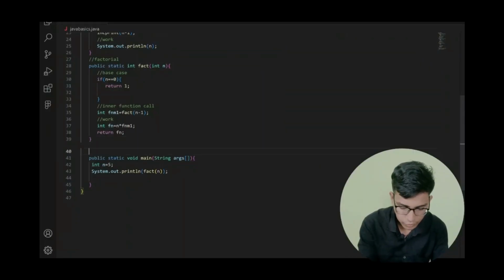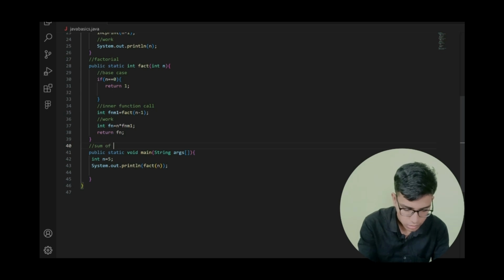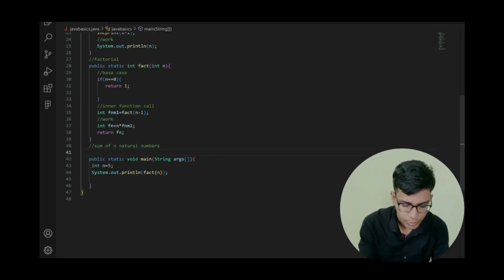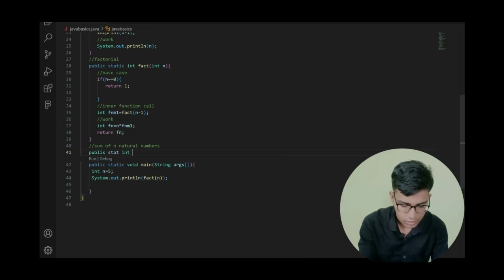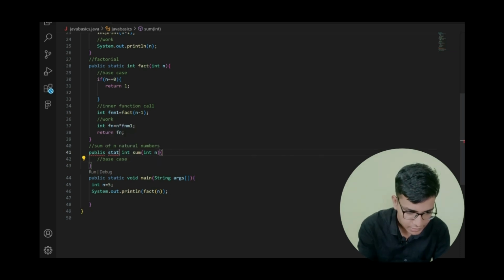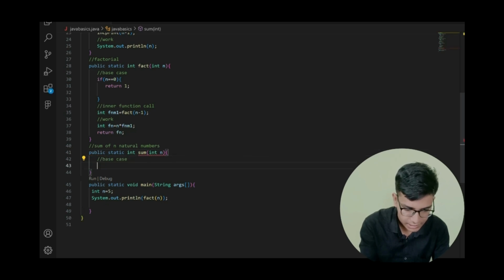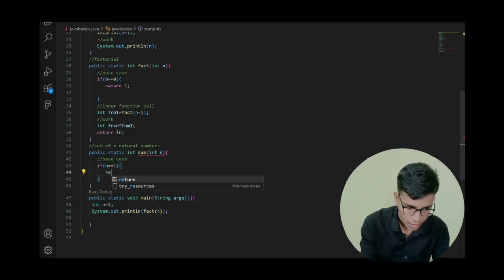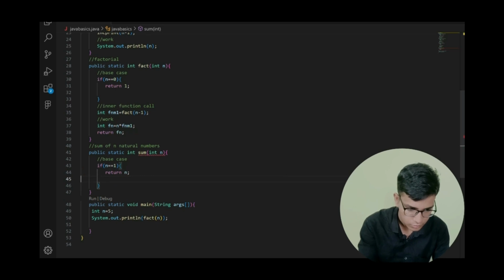Now let me create my function for sum of n natural numbers. So first of all, I am going to create my function public static int sum. In this I am passing int n value. After it, first of all, let me write my base case. Base case is here I need to use static. Yeah, static. After it, here public. So in the base case, if n is equals to 1, then return n. Right, after it, my inner function calling,